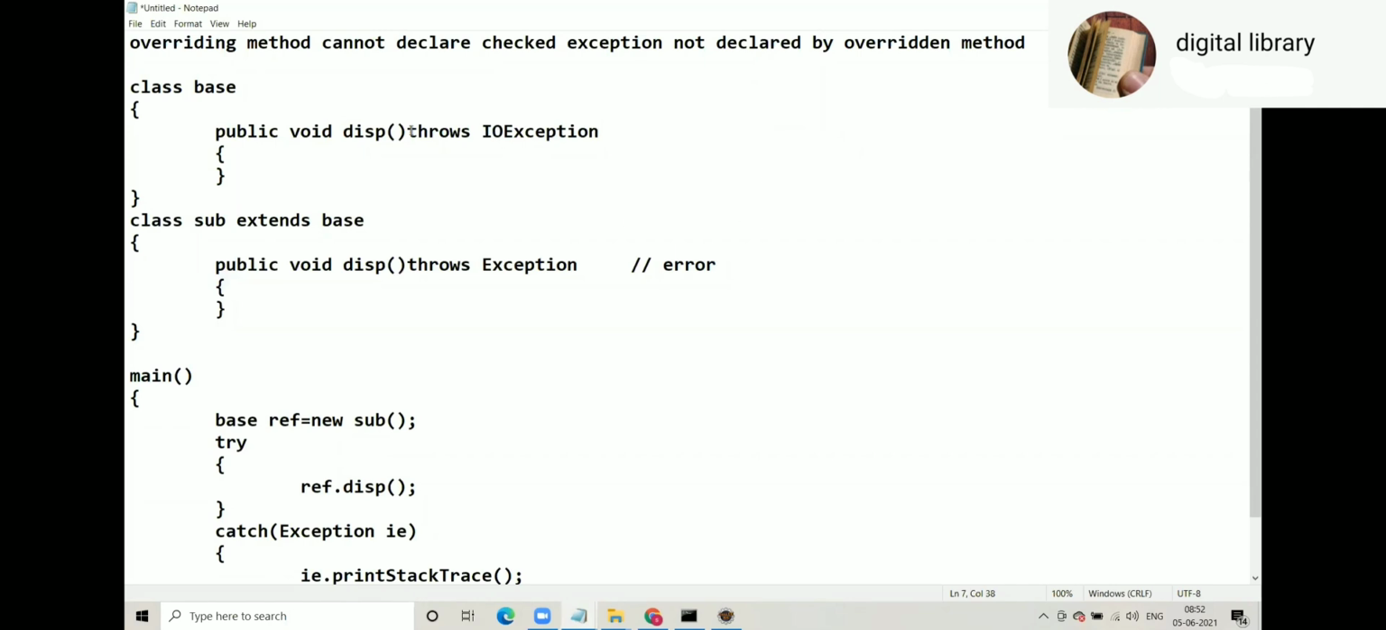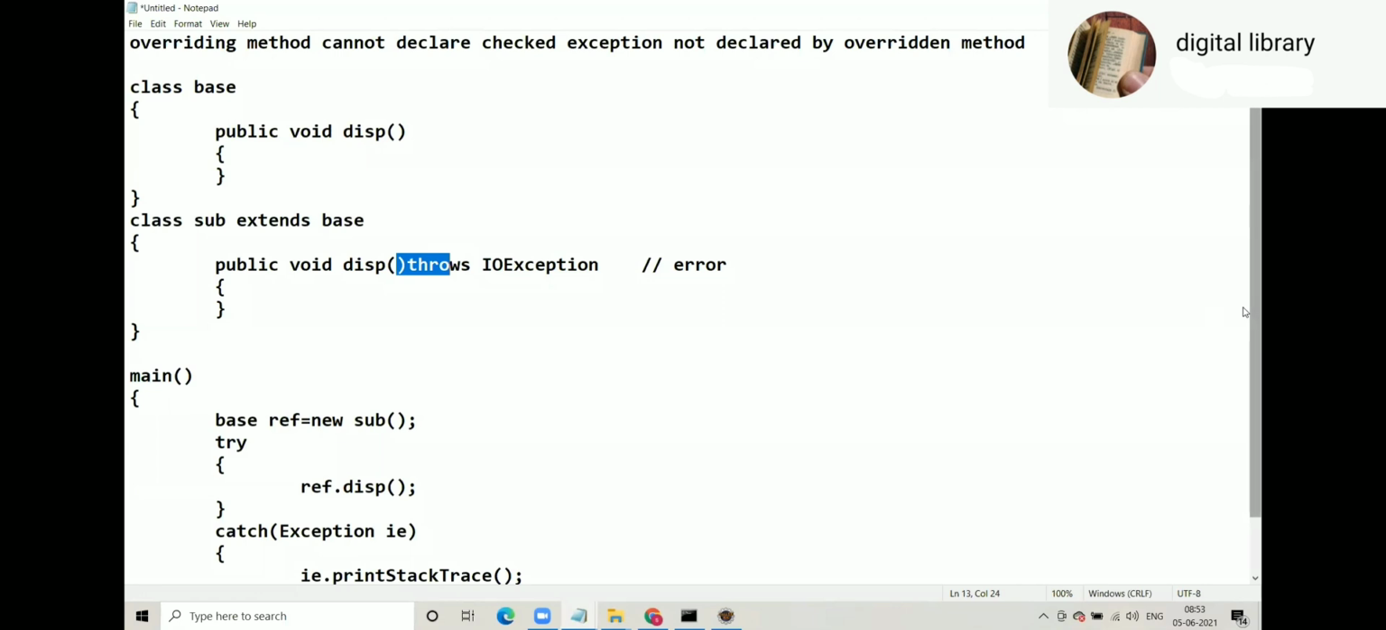Okay. In this point, one more example can be taken. That is, this is also wrong. What is wrong in that? Overridden method has not declared any check exception, and overriding method is declaring IO exception, which is a checked exception. So that is wrong. So once again, we can discuss if it is allowed. If this is allowed, suppose, what can be the side effect?